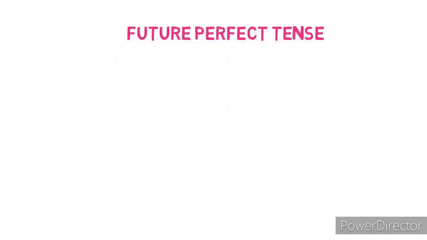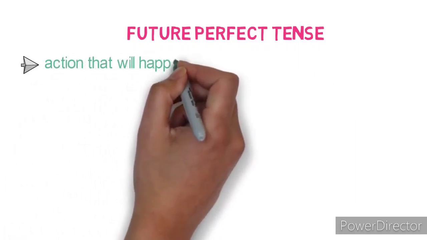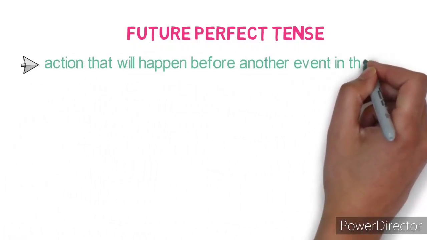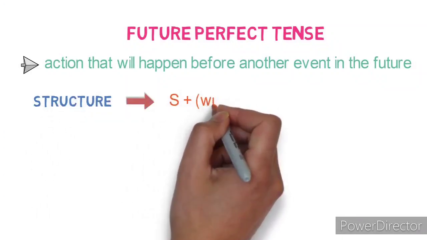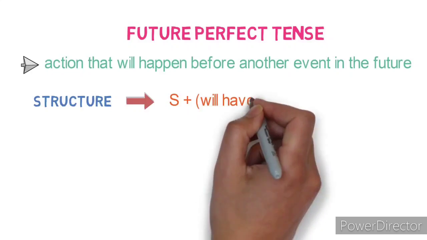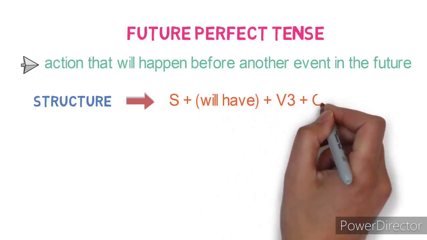Now let's see future perfect tense. Let's see the definition here. It refers to an action that will happen before another event in the future. Here we are comparing two events in the future. Look at the structure for future perfect tense, children. Subject plus will have plus verb third form plus object.